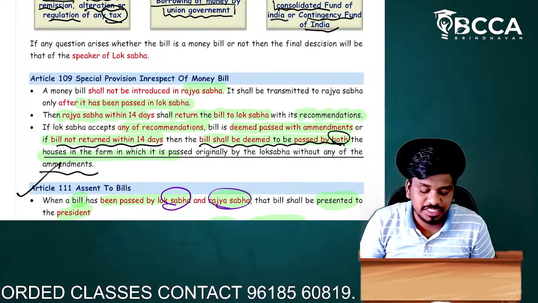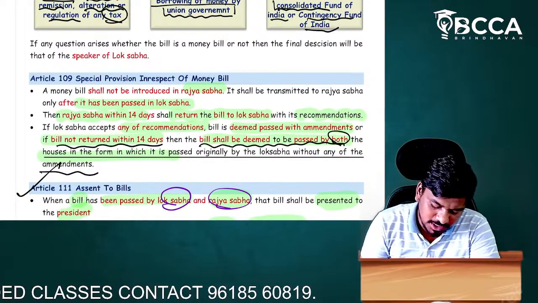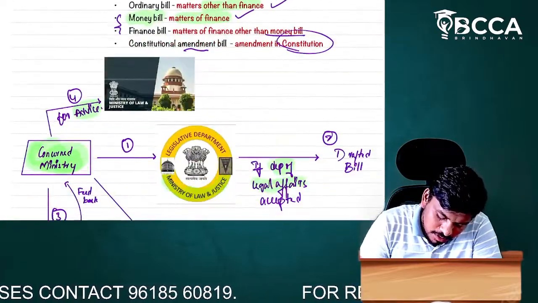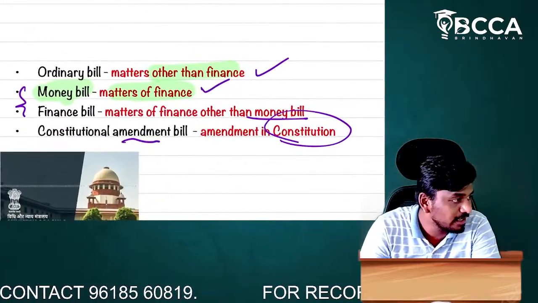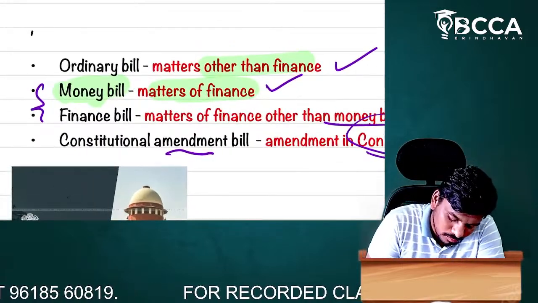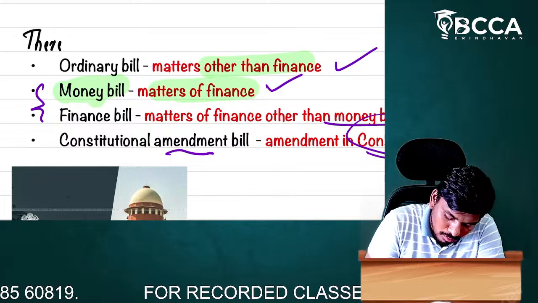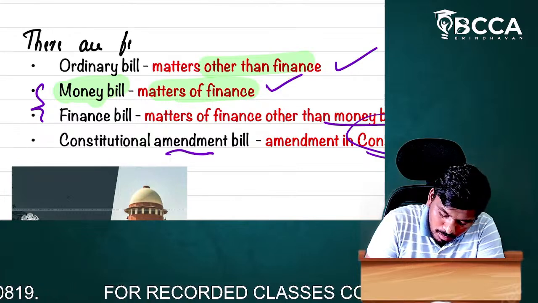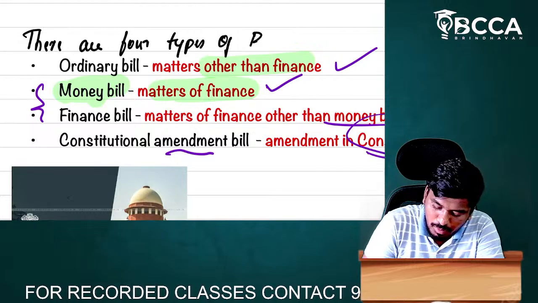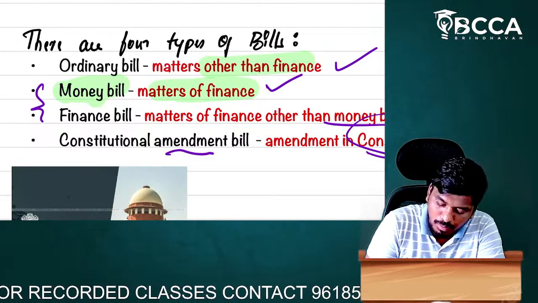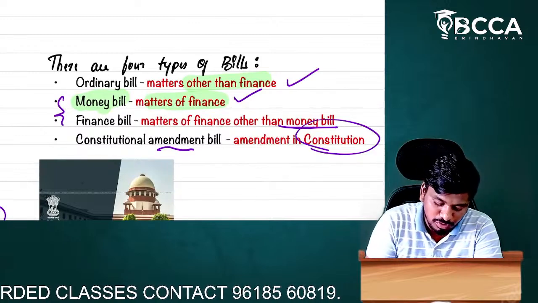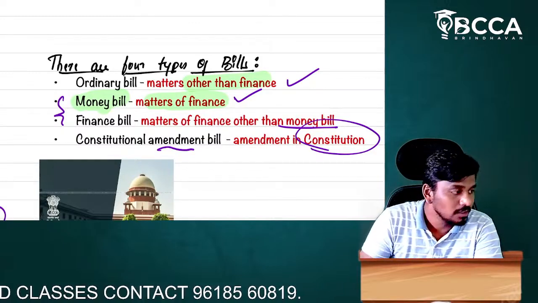So did you go through this topic? Nice. So just have a small note about this also. I told you that there are four types of bills, right? Okay, these are the four types of bills. Please make note of it also.